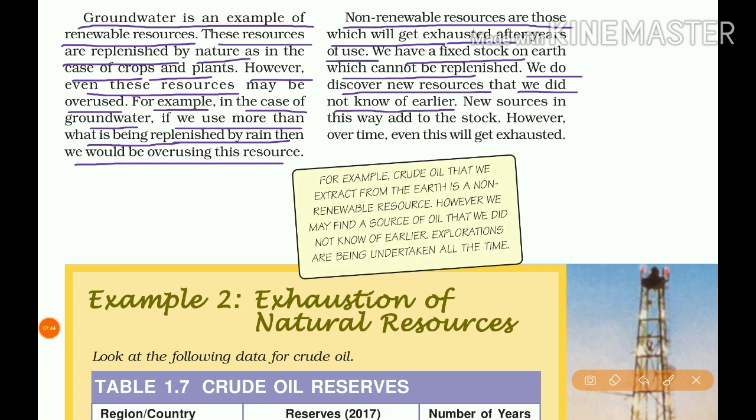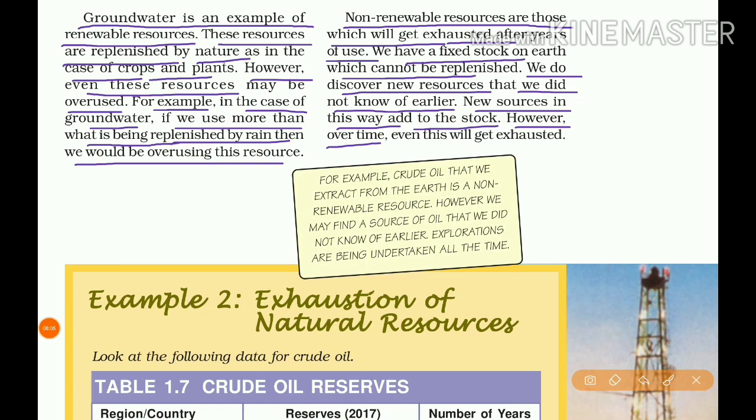So we discover new alternate resources that we did not know of earlier. New sources in this way add to the stock. So if we find new sources, it adds to the stock of the world.